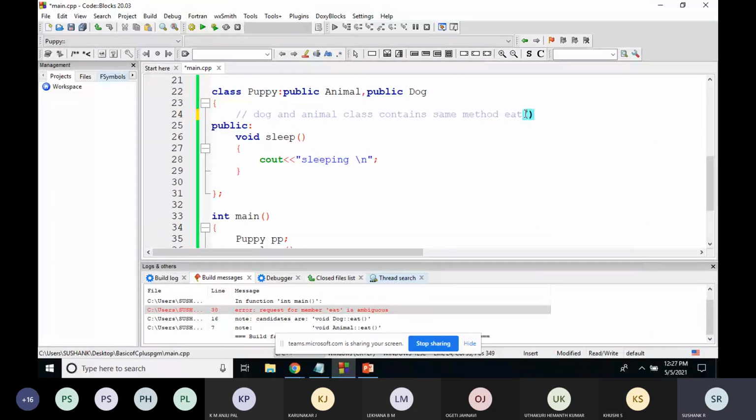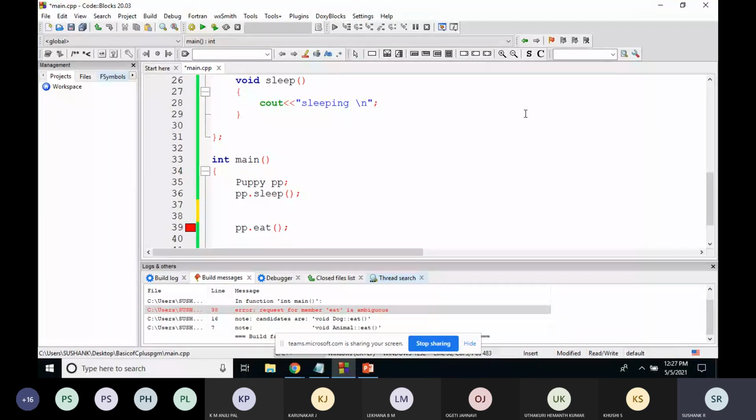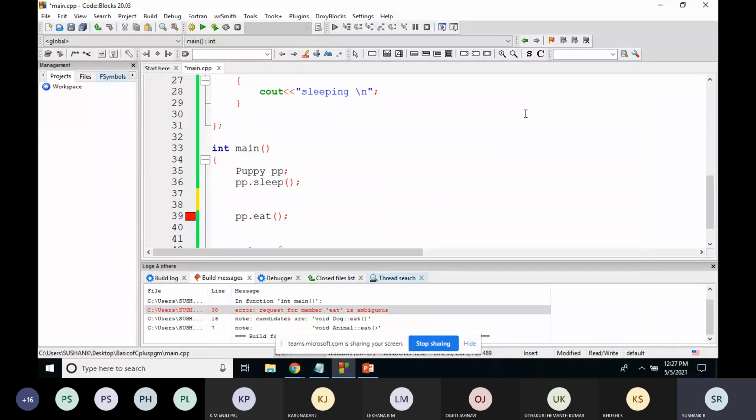How to overcome this? I just gave an example, right? If I want to print the eat method of the animal class, then I write object dot class name, and the class name is animal, then the function which I want to print.